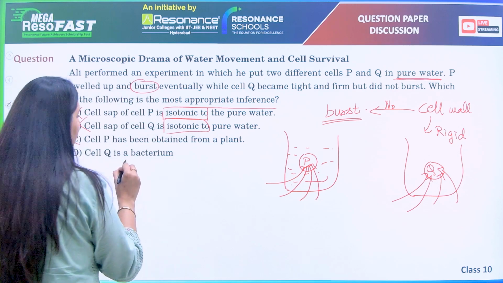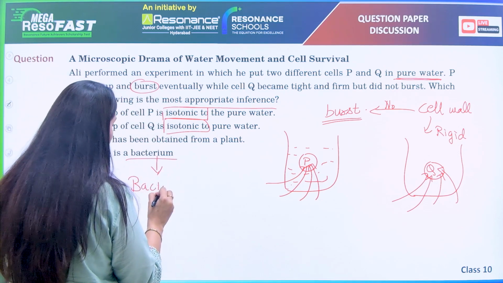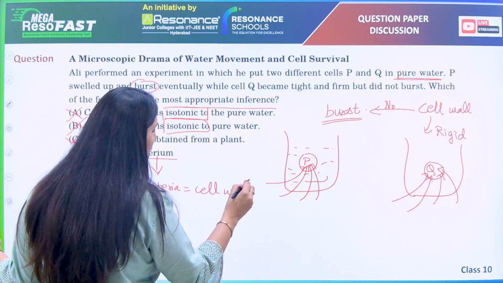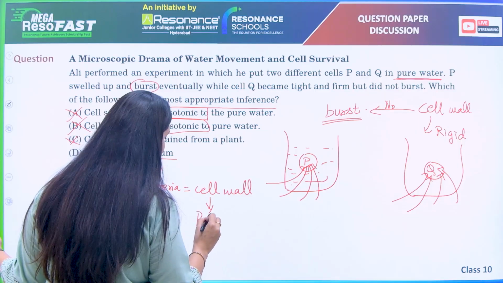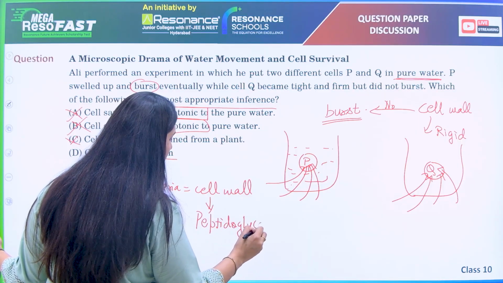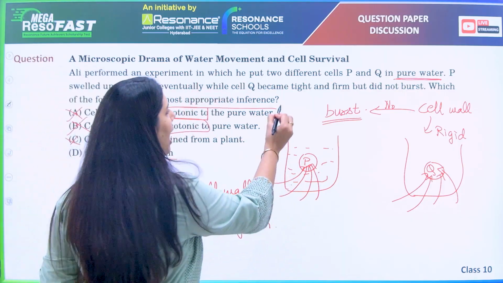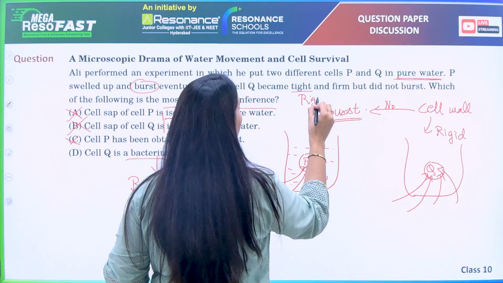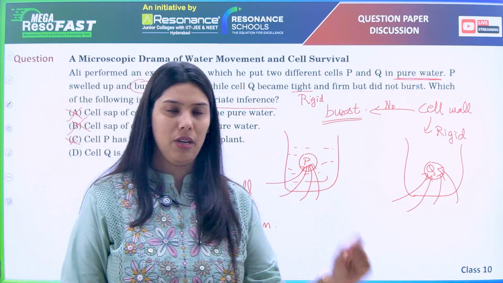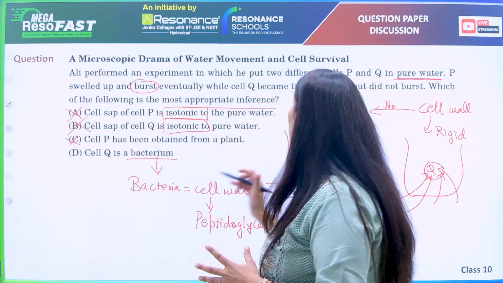Cell Q is bacterium. Yes, it can be, because bacteria have a cell wall, and the cell wall is made up of peptidoglycan. So obviously it makes sense that Q becomes tight, or you can say rigid or firm, but it doesn't burst. Right. So here we conclude our discussion for biology.